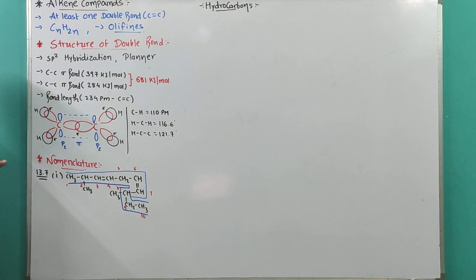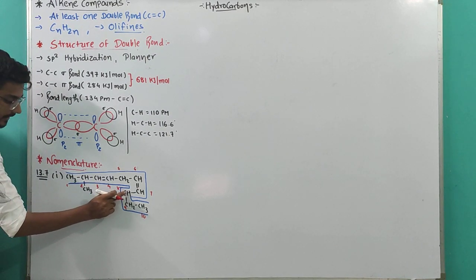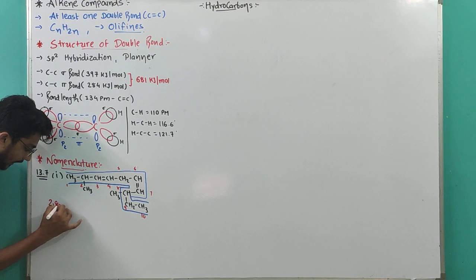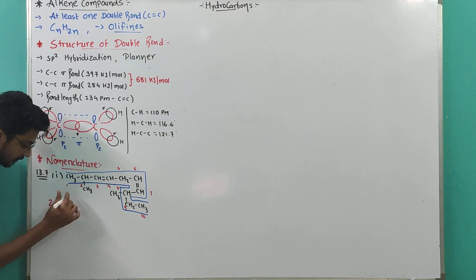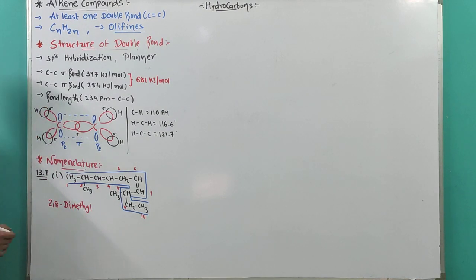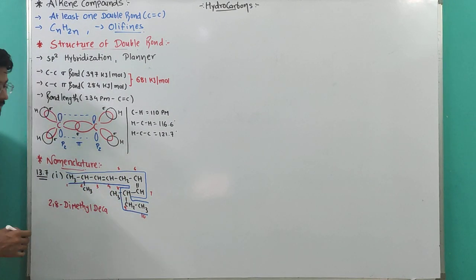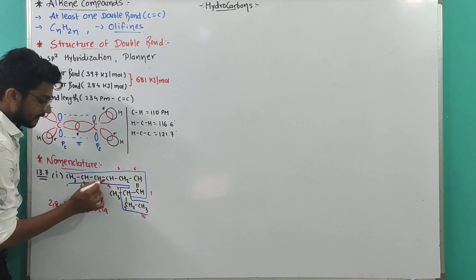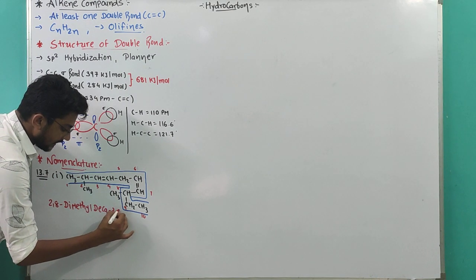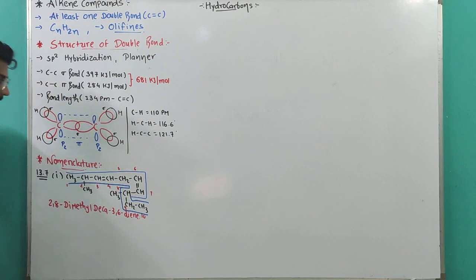Now first, the branches for the nomenclature. On the second carbon there is a branch, and on the 8th carbon there is one branch. So 2,8-dimethyl. There are 10 carbons, that's why deca. On the third carbon there is a double bond, and on the 6th carbon there is a double bond. So deca-3,6-diene will be the name.